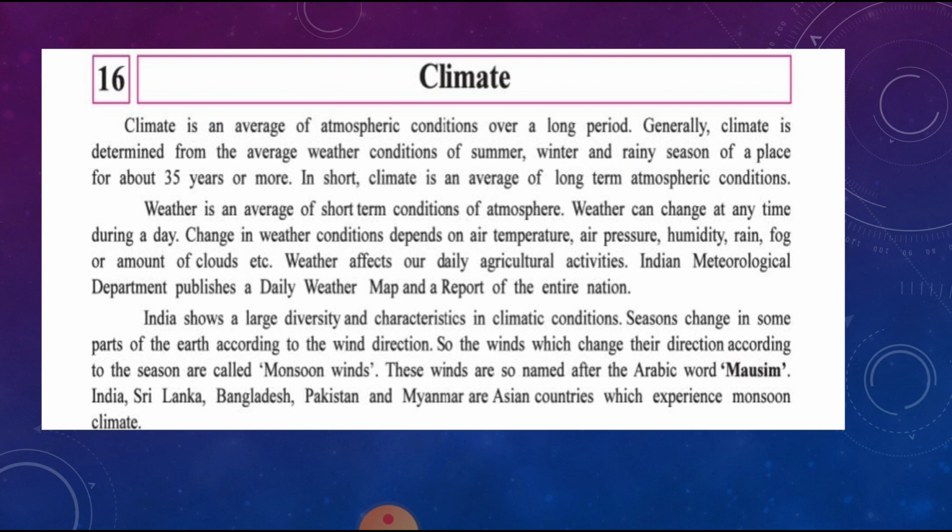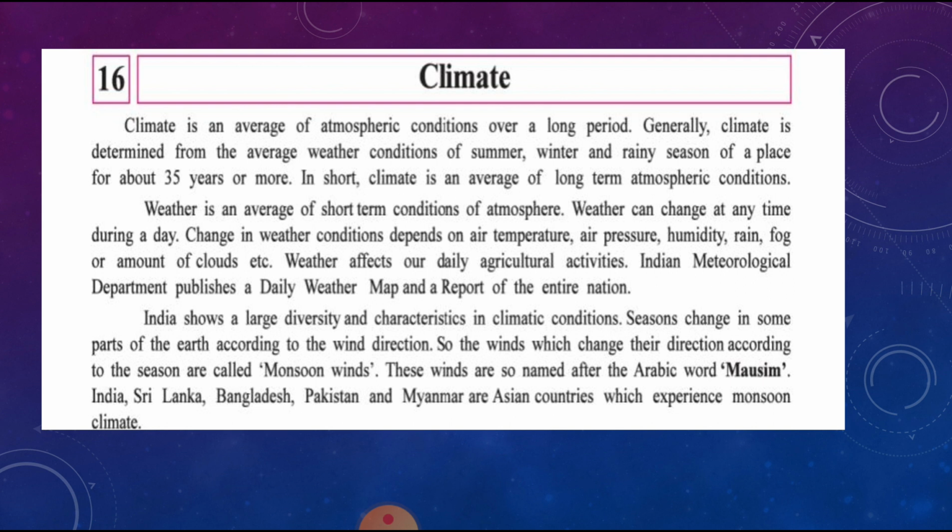Now if it is asked, what is climate? The weather condition that is prevailing in any area in general over a long period of time is called the climate of that area. And generally climate is determined from the average weather condition of summer, winter and rainy season of a place for about 35 years or more. And thus climate is an average of long term atmospheric condition.